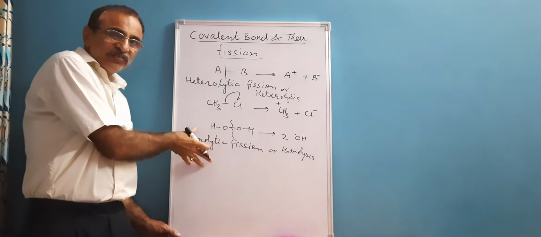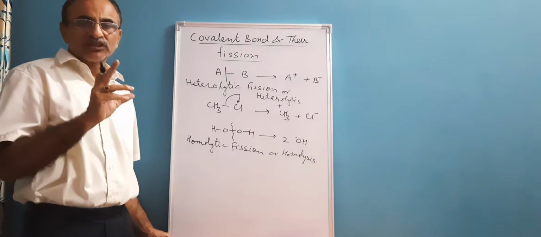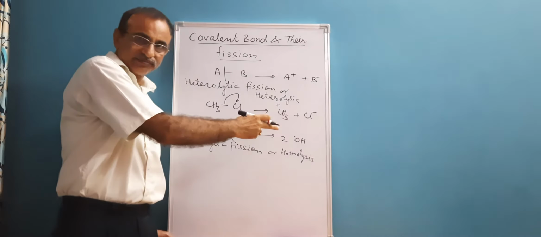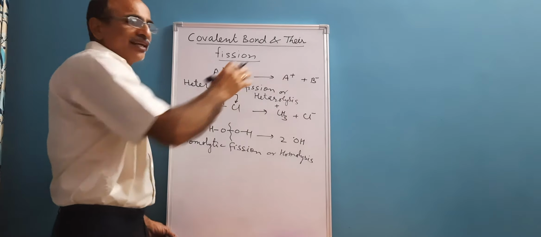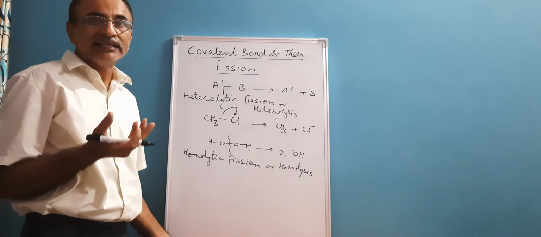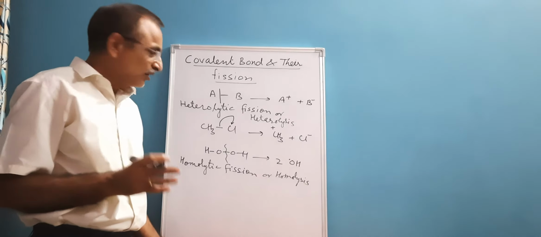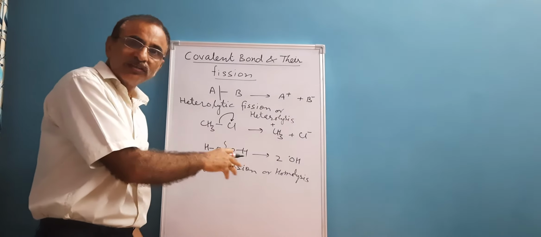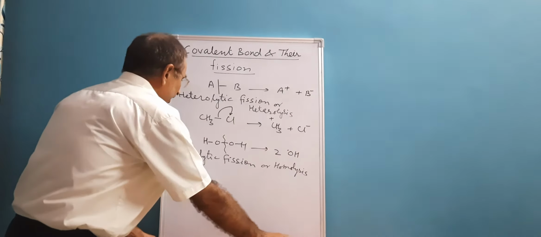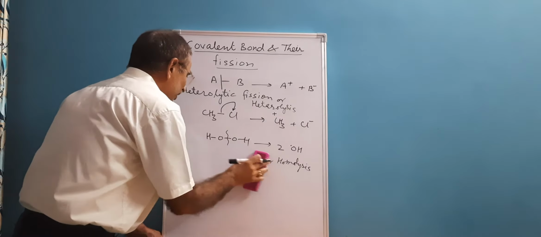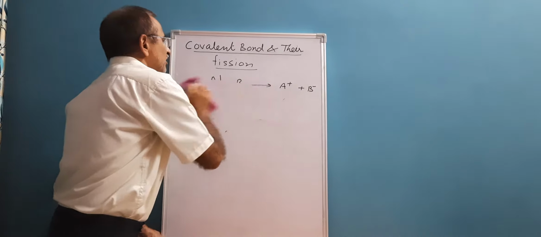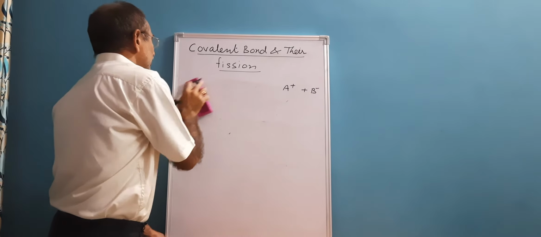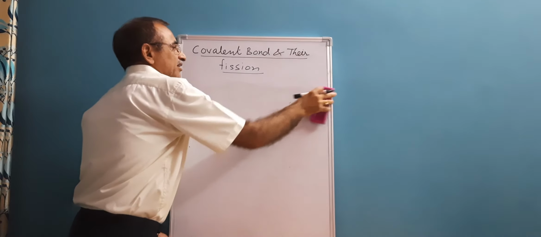In homolytic fission, there will always be formation of free radicals, and these free radicals as well as ions are highly reactive in nature, because they are not stable ones. In case of a free radical, we have an incomplete octet, and because of the incomplete octet, they are highly reactive.